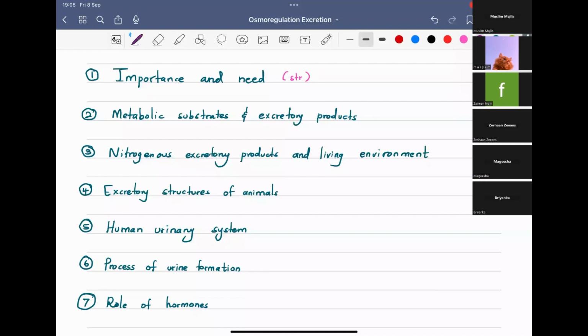What I missed here is the diseases and disorders related to osmoregulation and excretion, because that is a very important topic and you can just go through it and understand. So we will be focusing on these topics.